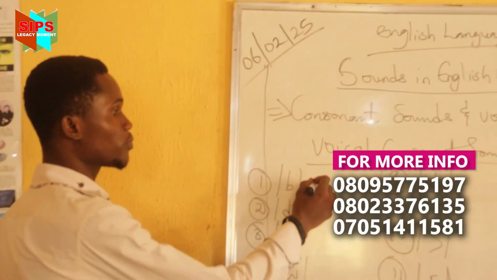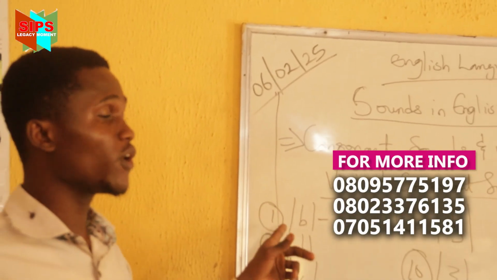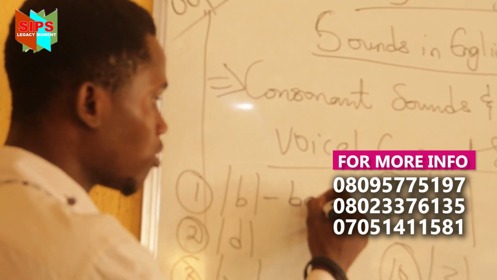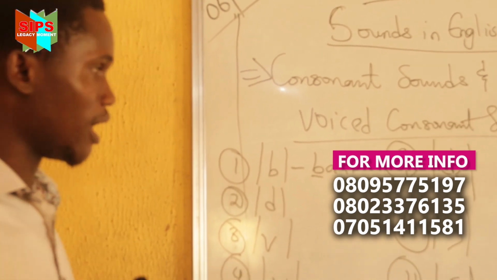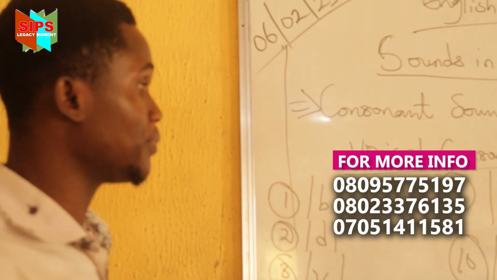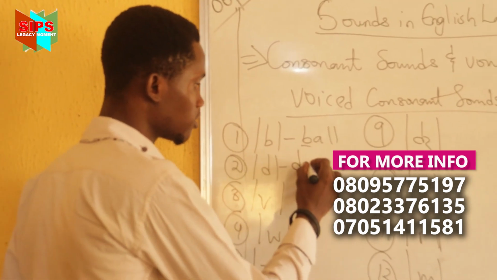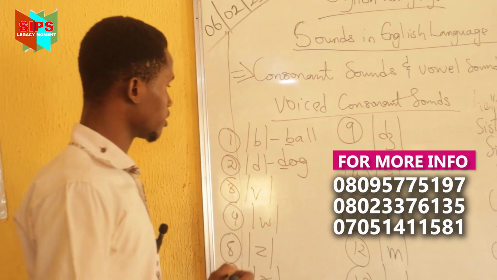So now let's pronounce them before we give examples. The first one is what? Ball. As in ball, as in battle, as in big. Then we have the second, which is D, as in dog. Let's move to the next one.